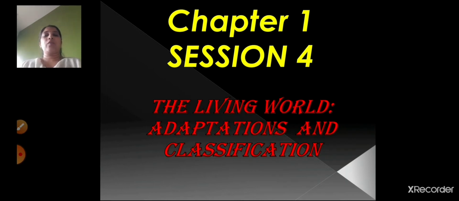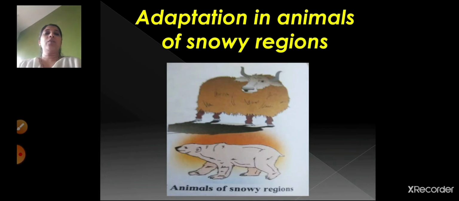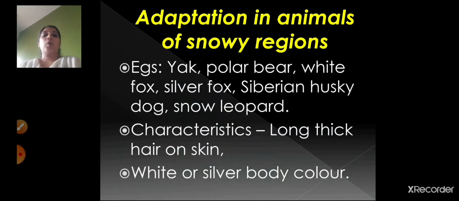So this was what we had seen in the last session. Now let's see in today's session about the adaptation in animals of snowy regions. Now in the snowy regions children, you can see this type of animals, right? Yak, wild dog, polar bear, white fox, silver fox, Siberian husky dog, snow leopard. So these are the animals you can find in the snowy regions.